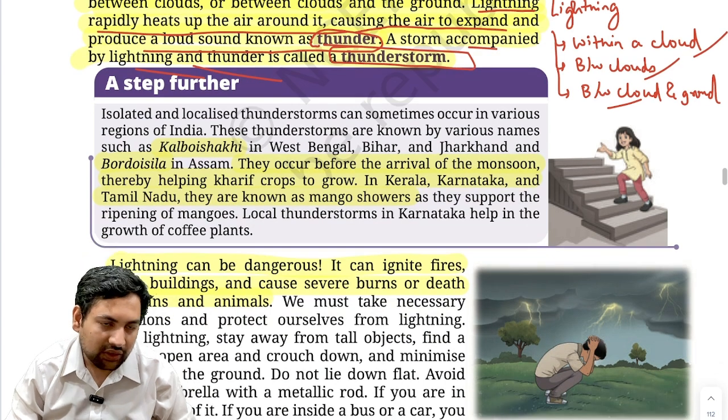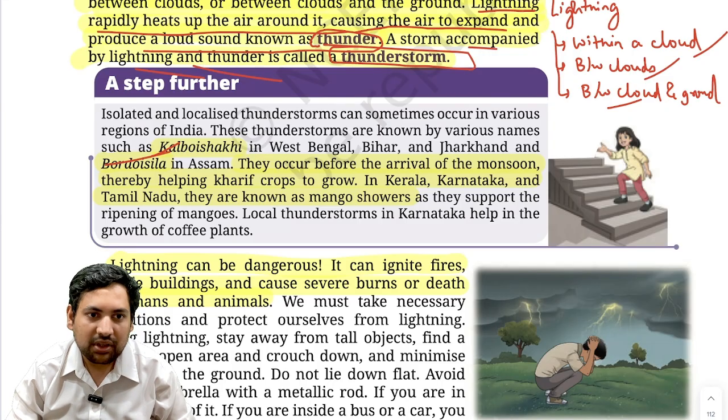So this is called Kal Baisakhi in West Bengal, Bihar, Jharkhand. Then Bodoi Sila in Assam, and they occur usually with the arrival of monsoon. Thereby, it helps the kharif crops to grow. In Kerala and Karnataka, Tamil Nadu, these are called mango showers. Why mango showers? Because after this, they support the ripening of mangoes.